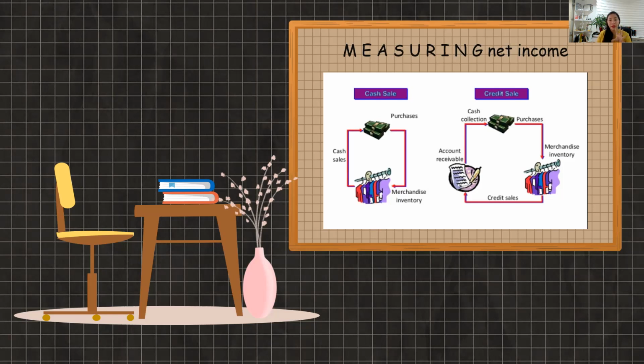Credit sale, because here the word is sale, so ikaw ang namaligay. So when you sell on credit, utang, your cash collection happens only after a while. It has to go through accounts receivable, an arrangement, a contract between you and the buyer, and he will pay later through accounts receivable. You have to let go of your merchandise right away, but your collection of cash will be later.